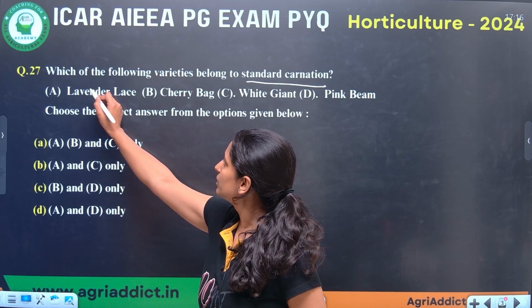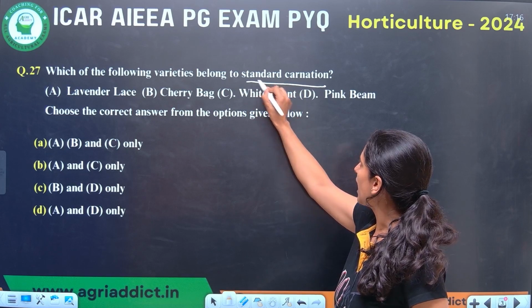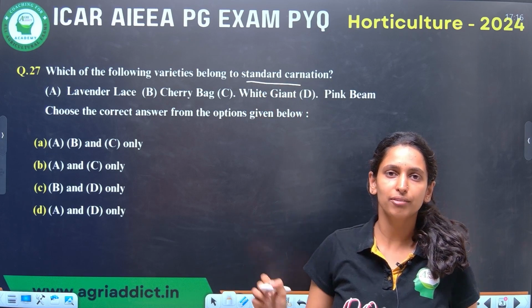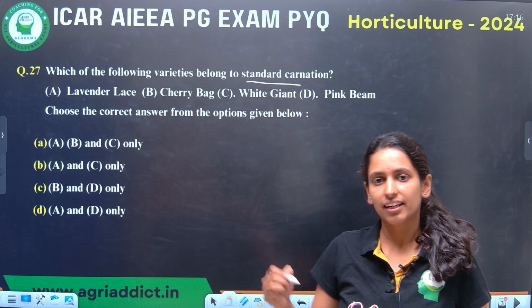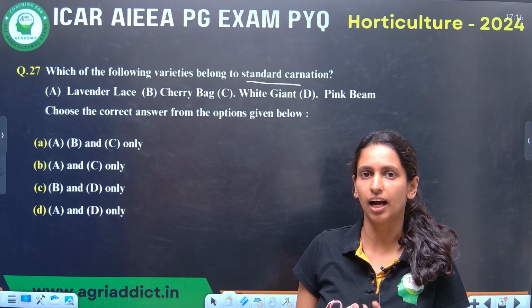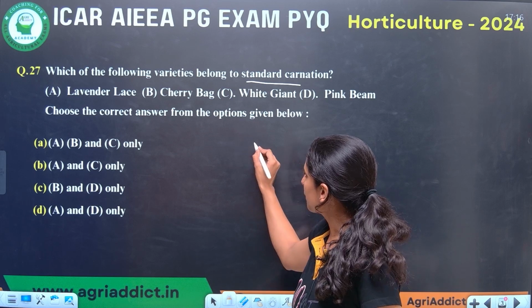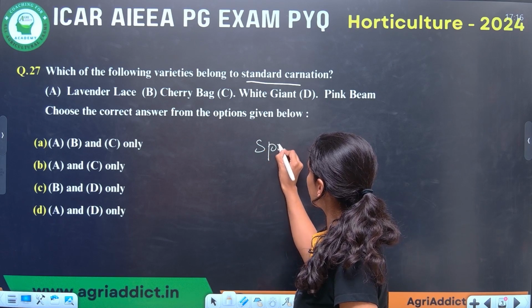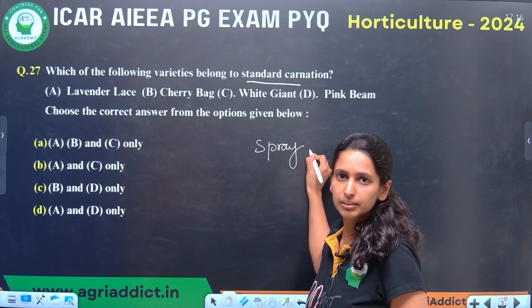First question: which of the following varieties belong to the standard carnation? So you all have to know what standard carnations are. They are nothing but the flowers having a single flower on a stem. They will have a very large flower. Another type is spray type. Spray type will have many flowers on a single stem.